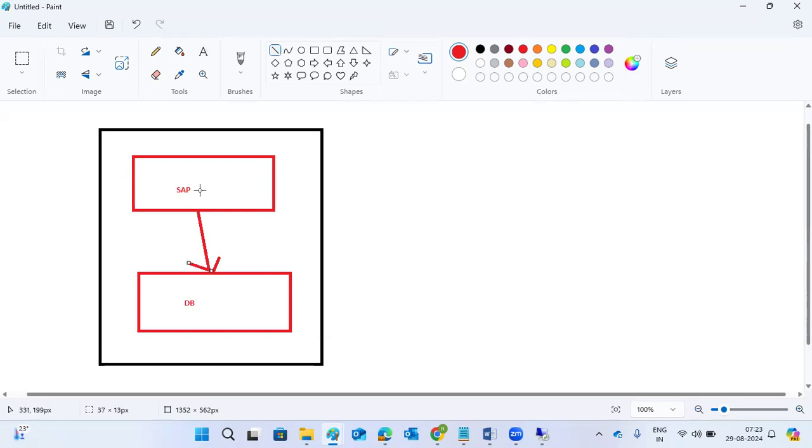If you install the DB and SAP on the one operating system, then that is called the standard.